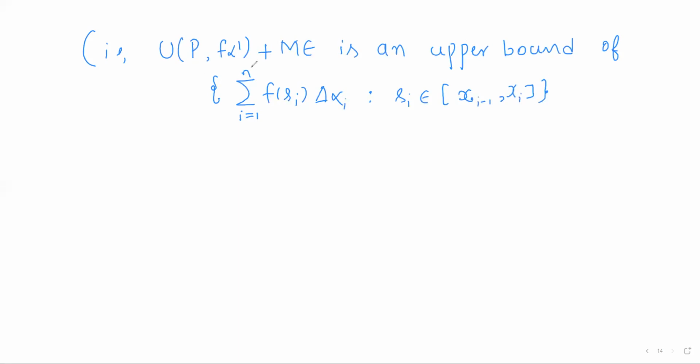So for all these numbers it is an upper bound. Therefore the supremum of that set will be the least upper bound, and the least upper bound will be less than or equal to any other upper bound.